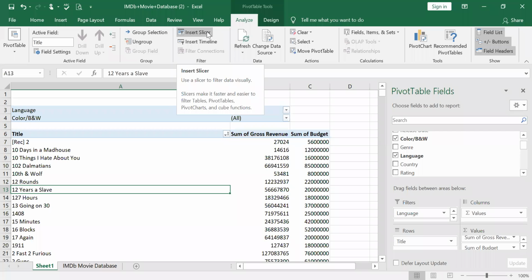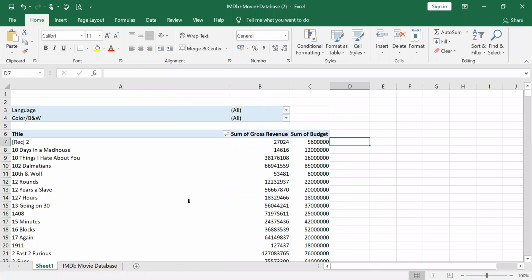A slicer will go with any field, but a timeline will go only with dates. Now we can look into a slicer. You can use a slicer to filter data visually, and timeline is very easy when you want to work with a time period. I'll tell you how we use a slicer.